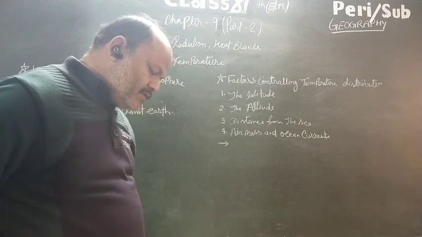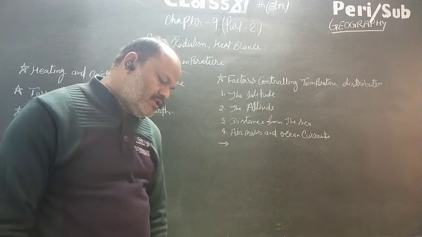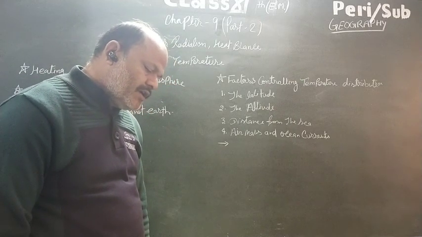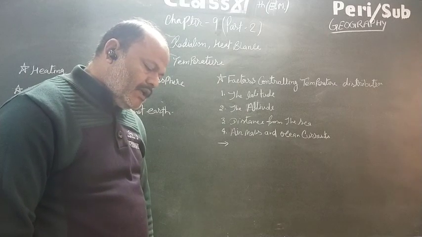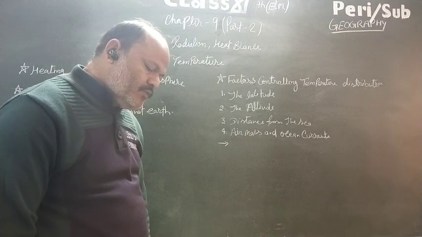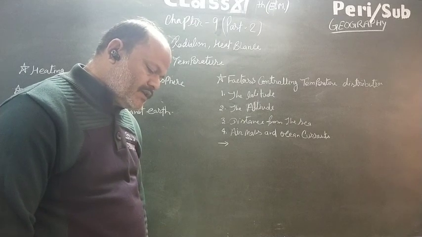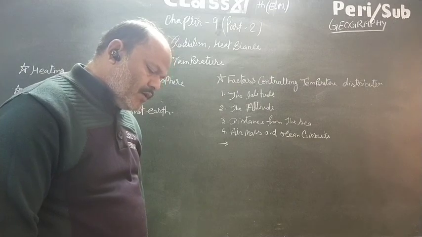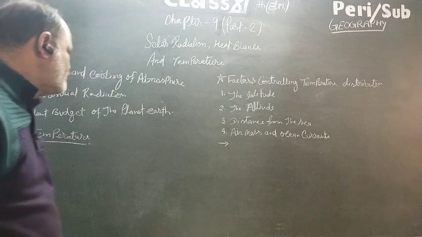Factor: temperature. The interaction of insolation with the atmosphere and the Earth's surface creates heat, which is measured in terms of temperature. While heat represents the molecular movement of the particles comprising a substance, temperature is the measurement in degrees of how hot or cold a thing is. Factors controlling the temperature distribution.